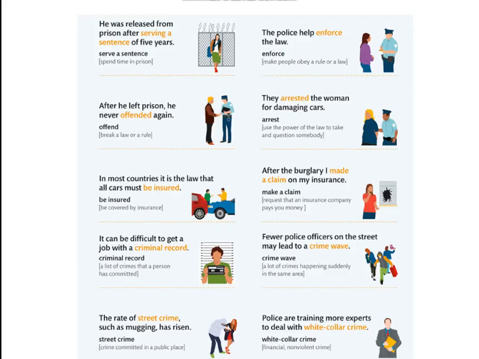Fewer police officers on the street may lead to a crime wave. A crime wave is a lot of crimes happening suddenly in the same area. Police are training more experts to deal with white-collar crime. White-collar crime means financial, non-violent crimes.